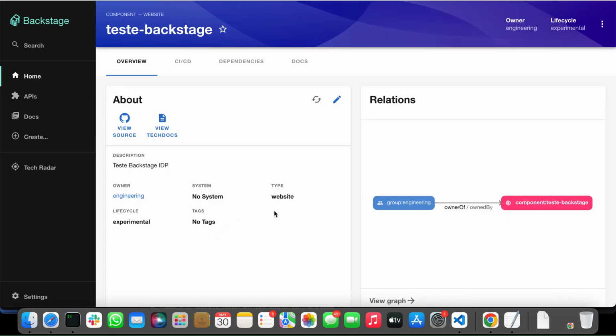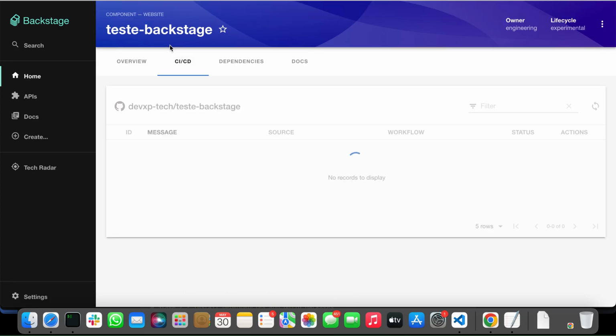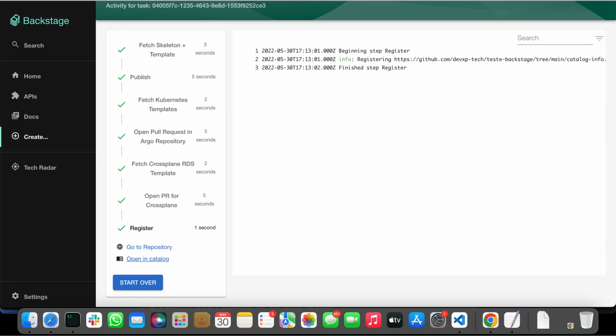the catalog. Let's go to the catalog. In the catalog, we have some tabs like Overview, CI/CD, and some other stuff. Here we can see the status of the pipeline, and okay, our pipeline was successful. And the main idea here is to bring all the screens, all the dashboards, to a single place. In a troubleshooting moment, a developer doesn't need to go to a lot of places.